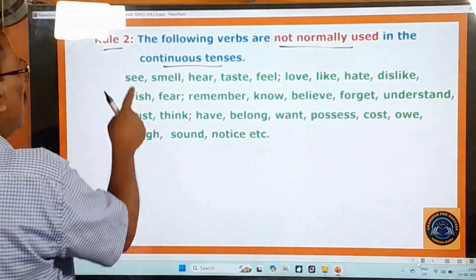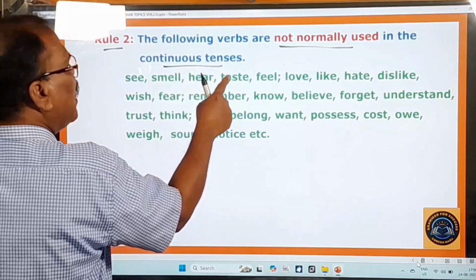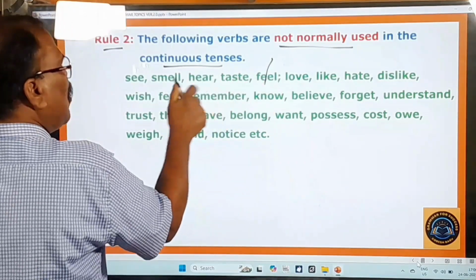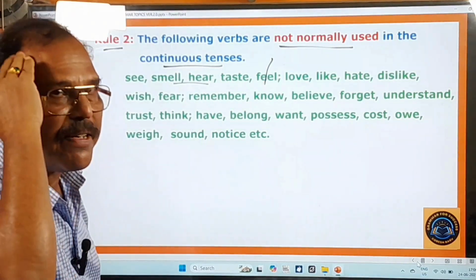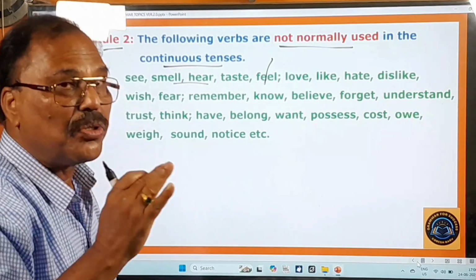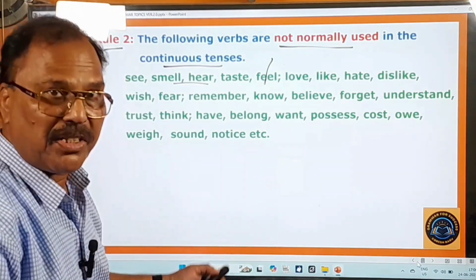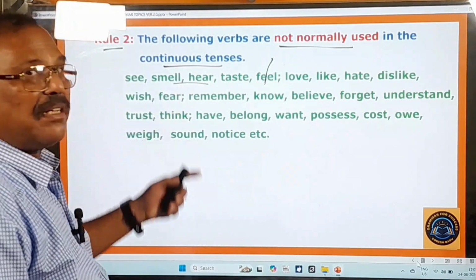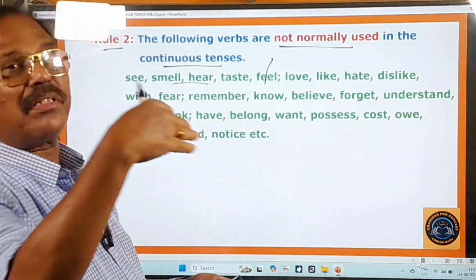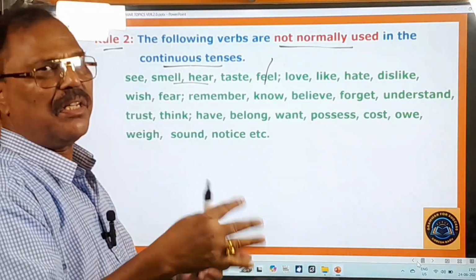Here you see: smell, hear, taste, feel. This is one set. These are called verbs of senses. These verbs of senses should not be expressed in the continuous tenses, but they should be expressed either in the simple present or in the simple future or in the simple past. So it is like that.